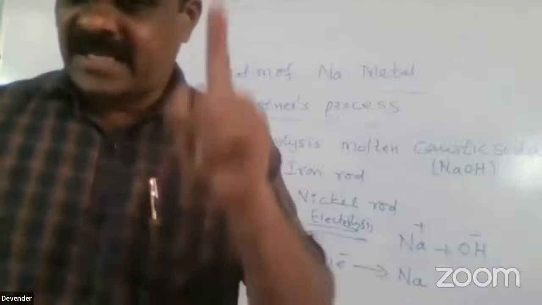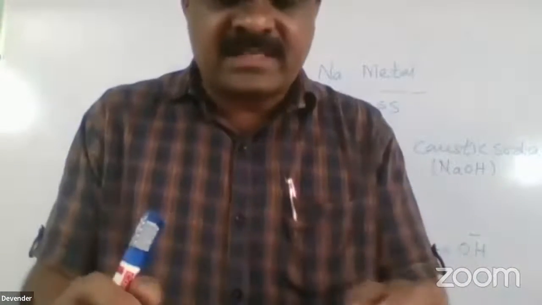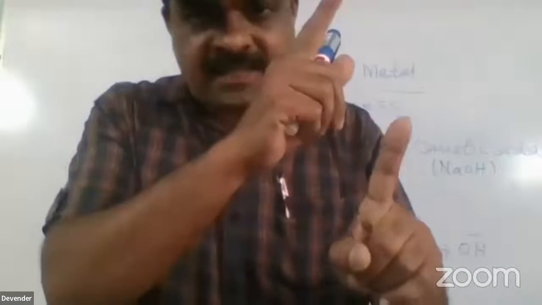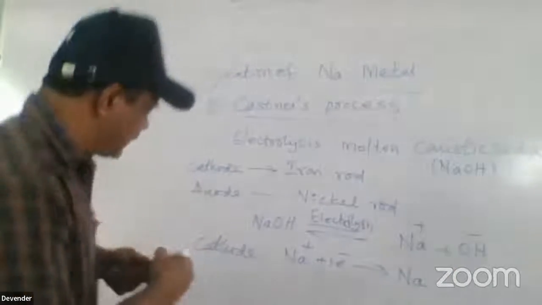Caustic soda's formula is sodium hydroxide, NaOH. So the caustic soda is electrolyzed. During the electrolysis, on the cathode, that means on the iron rod, sodium is deposited. On the anode,